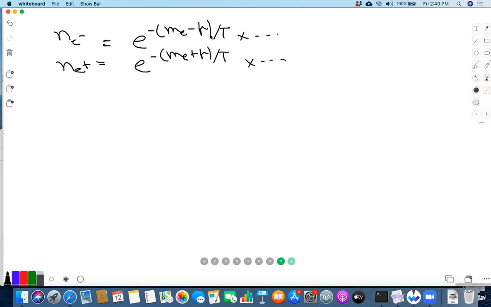And this is what always happens. When the temperature goes below the mass of the particle, if there is no excess, then both go to 0. If there is no excess, then mu is 0, and e to the minus m_e by T goes to 0 as T falls, so both become very small. But if there is an excess, then of course both cannot become very small.